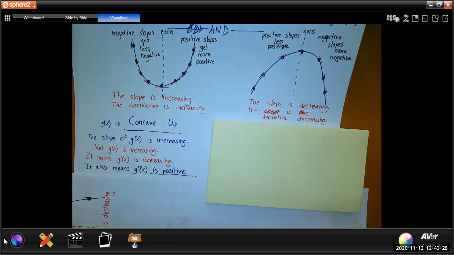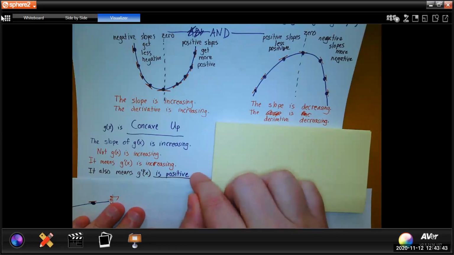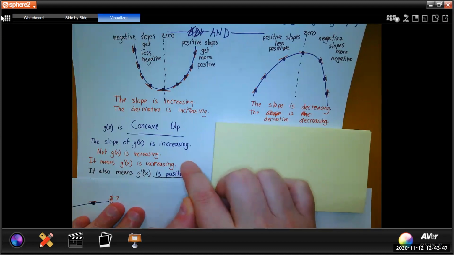We know what its shape is, concave up. Tells us information about g prime is increasing, and tells us about the second derivative of g also, namely g double prime is positive. And again, the reason why g double prime is positive is because g double prime is the first derivative of g prime.